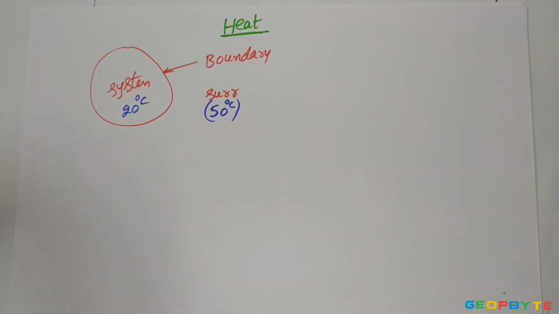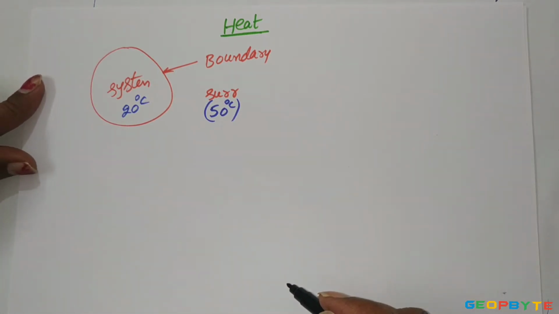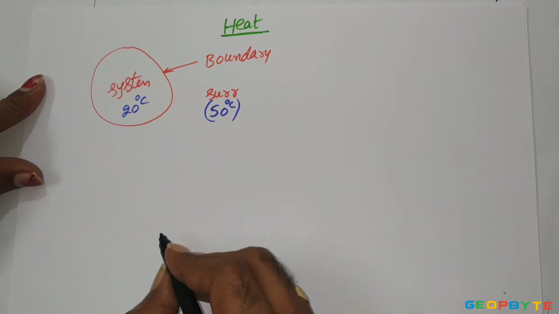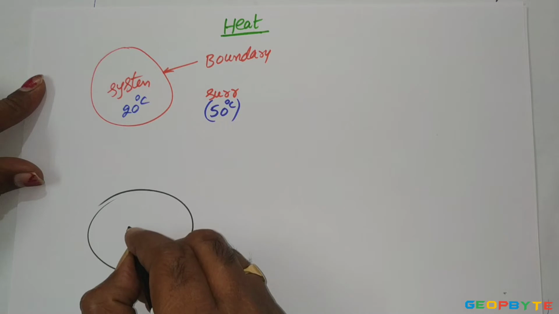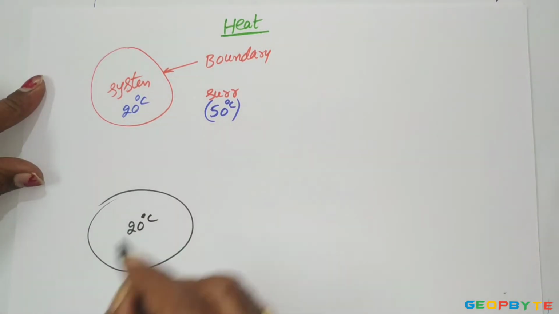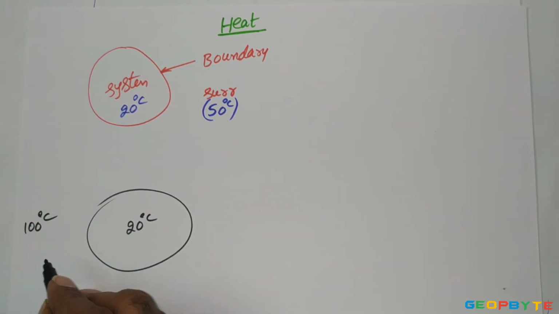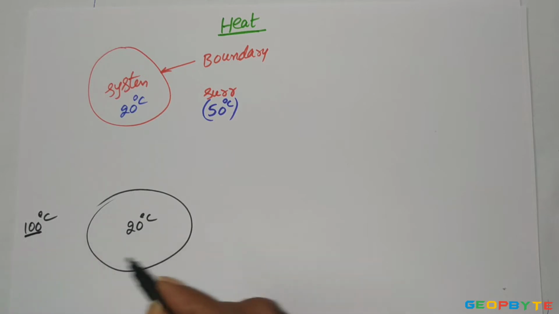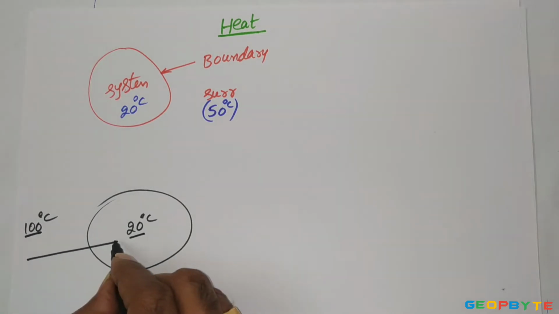So from this, the definition for heat is: a kind of energy which is crossing the boundary of the system only because of the temperature gradient is called thermodynamic heat. The sign convention for thermodynamic heat is like this. If I assume the system temperature is 20 degrees centigrade and the surrounding temperature is 100 degrees centigrade, since the surroundings are maintaining higher temperature than the system, heat energy is transferring from surroundings to system like this.